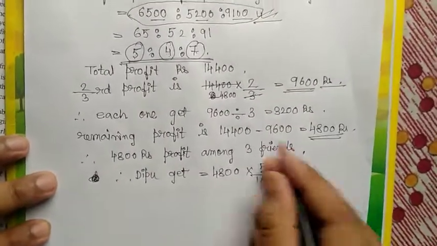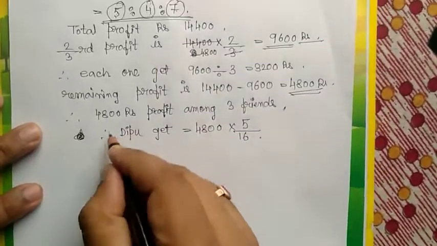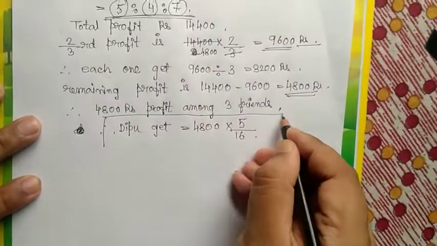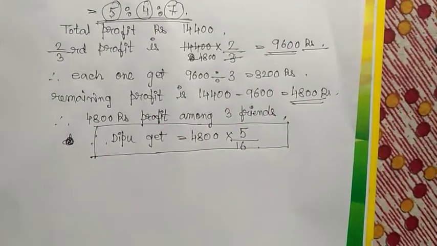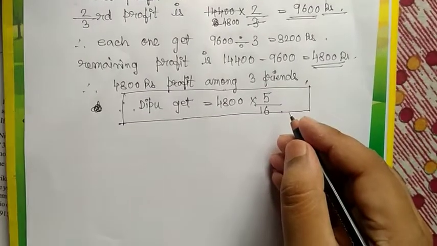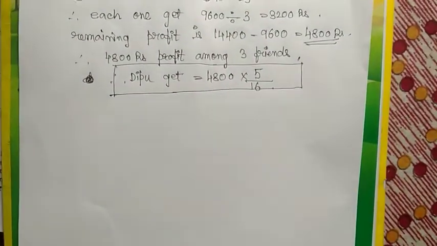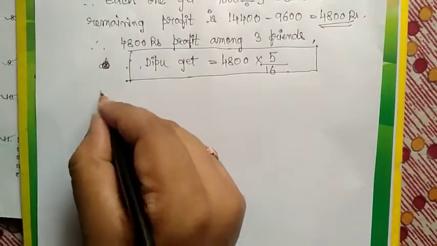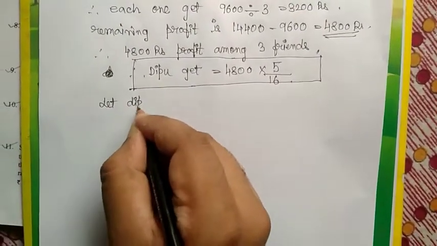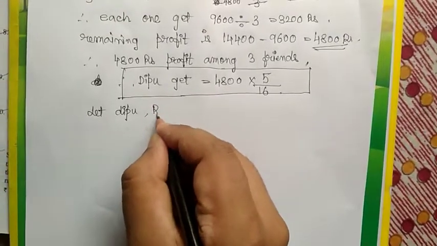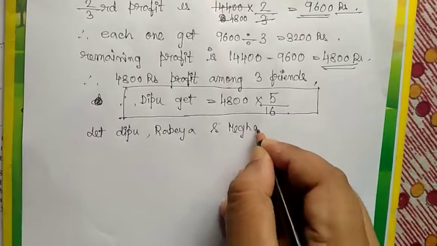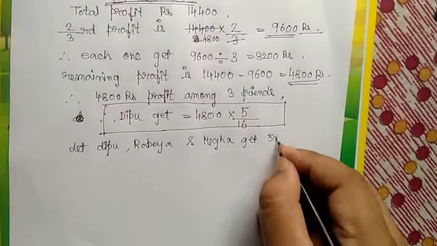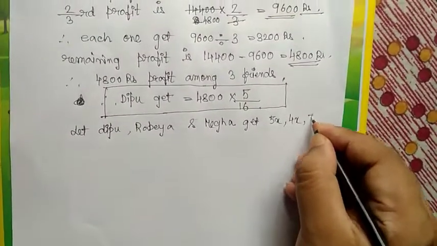You can do it in this procedure, or if this procedure is not appropriate, some of the students think that this procedure is not appropriate for themselves, so they can use this: let Deepu, Rabea and Megha get in this ratio 5:4:7, that is 5x, 4x, 7x.